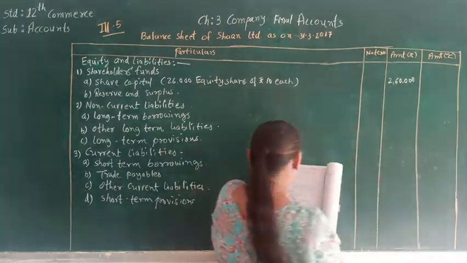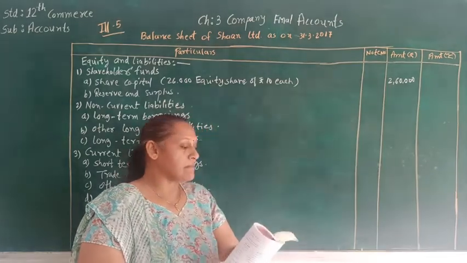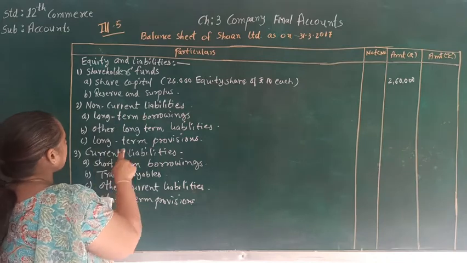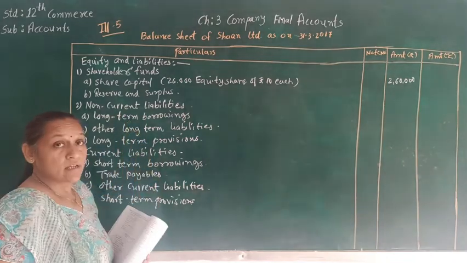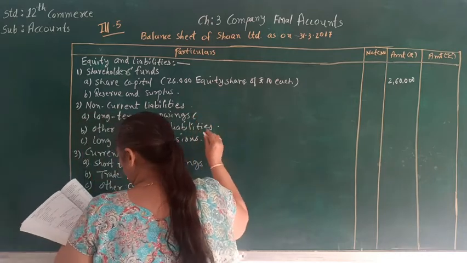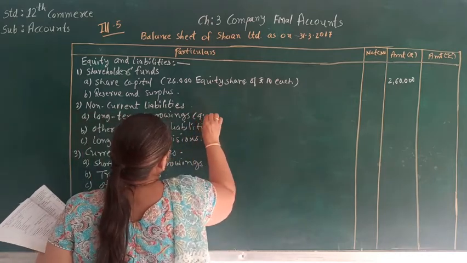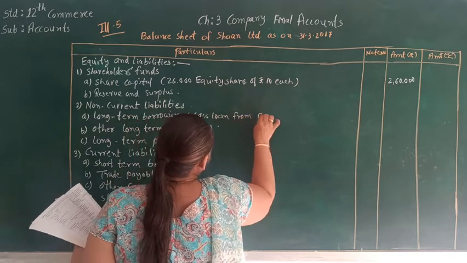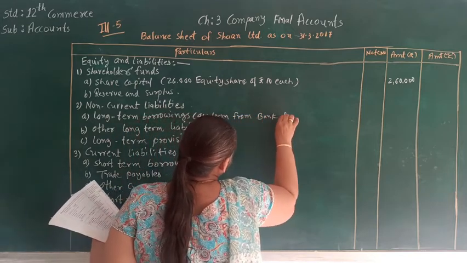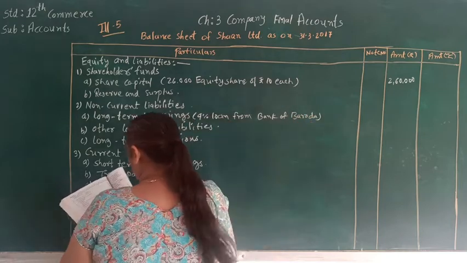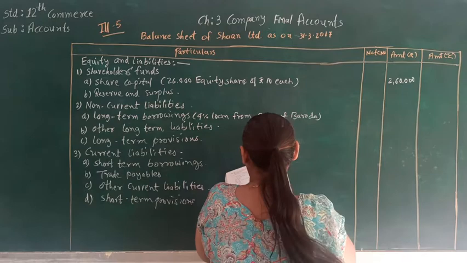Now the second one is 9% loan from Bank of Baroda. As we know, a loan from Bank of Baroda is a long-term borrowing, so we will write here 9% loan from Bank of Baroda, that is 50,000.